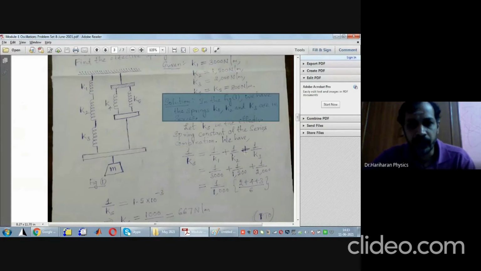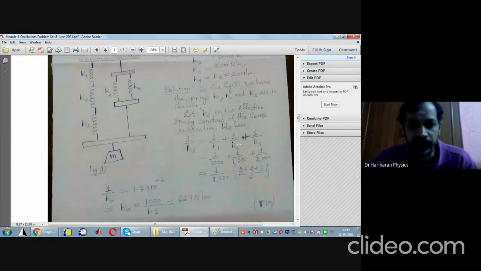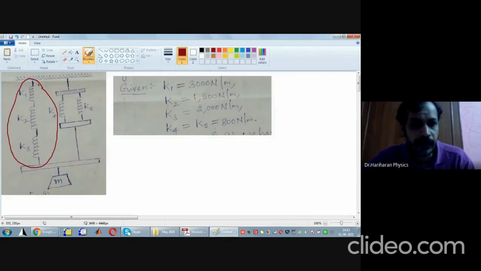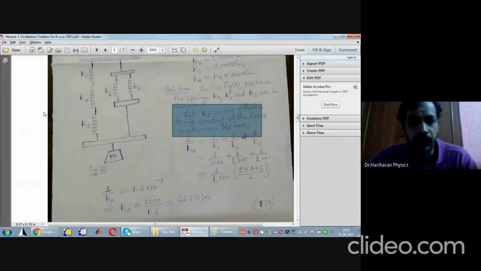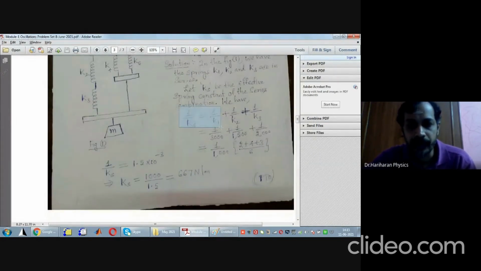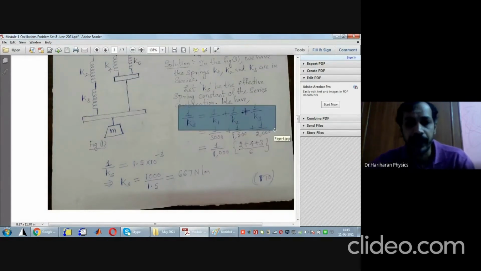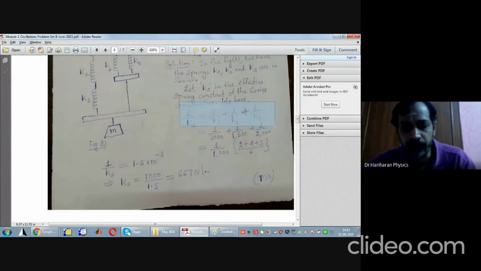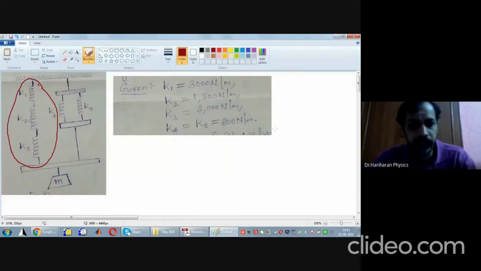If Ks is the effective spring constant of the series combination, which I will call one single spring Ks, then what is the relation you have? 1 by Ks will be equal to 1 by K1 plus 1 by K2 plus 1 by K3. What will be the expression for Ks for those 3 springs?